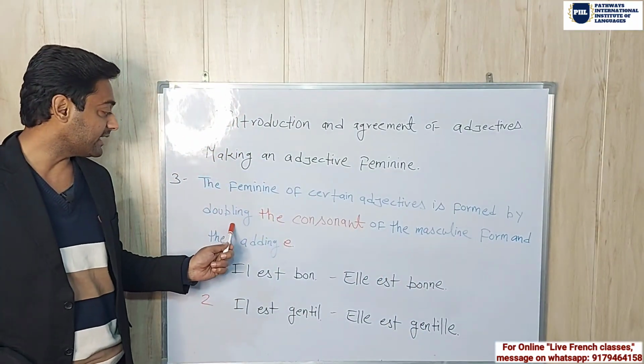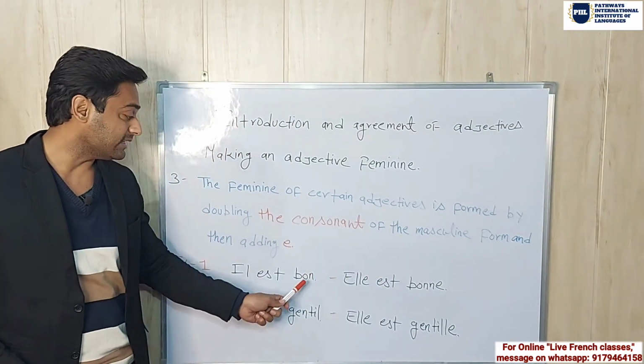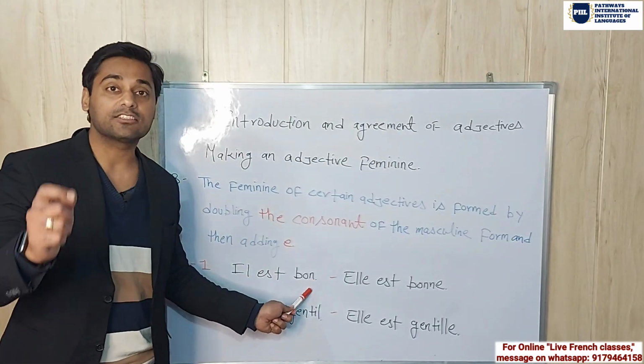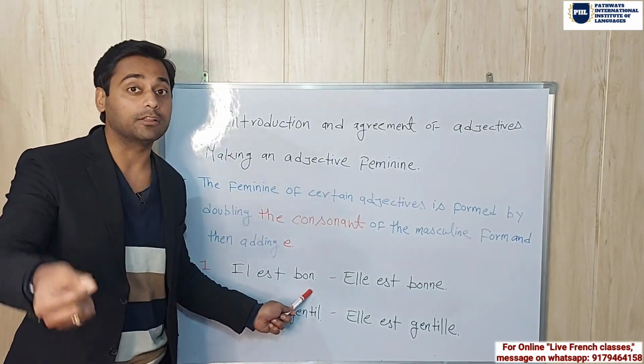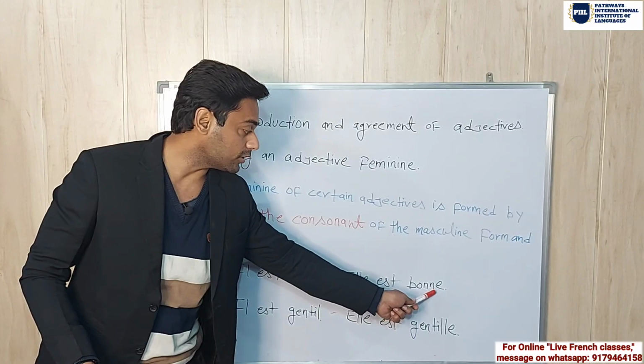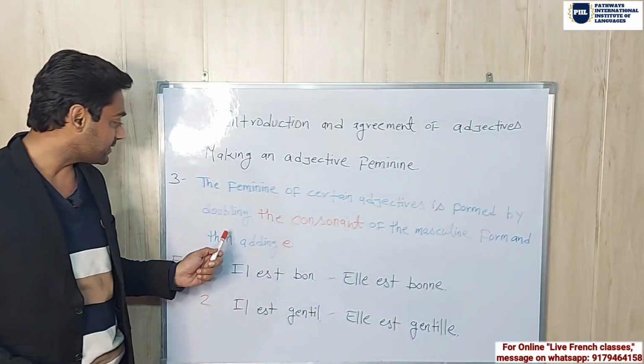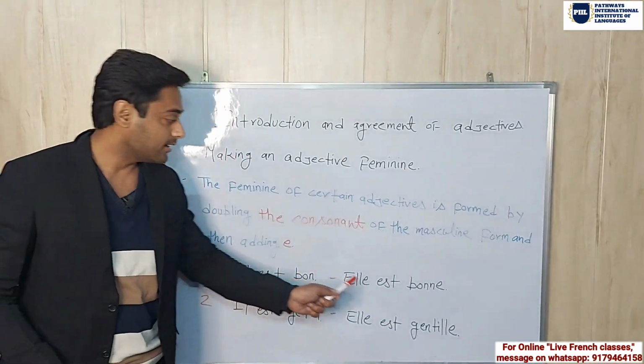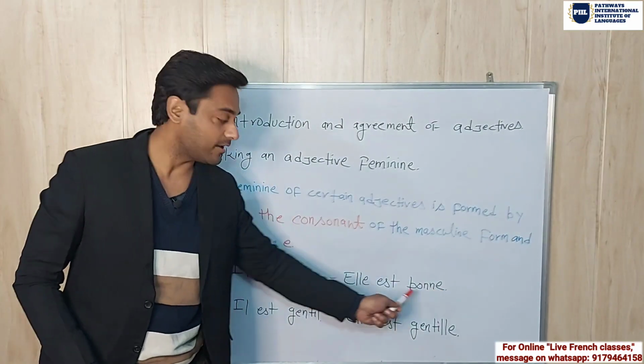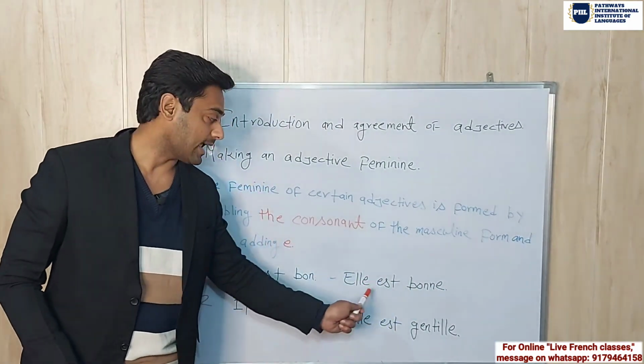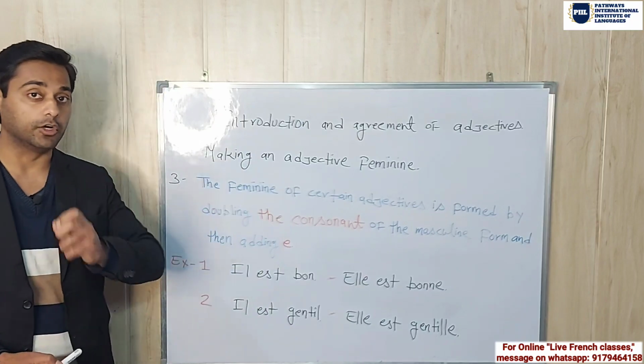Look at here. What they are saying is doubling the consonant. So in this adjective, this N is a consonant. So what they are saying is double the consonant. So we have doubled the consonant. We have added N. And what they are saying is then adding E. Then we have also added E. That's why it has become bonne. Elle est bonne. She is good.